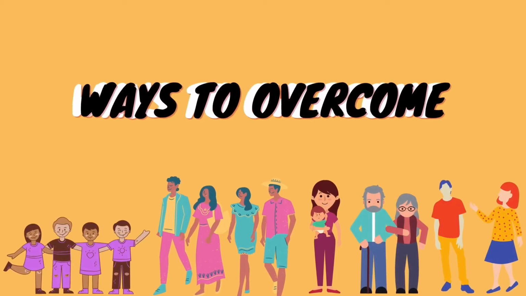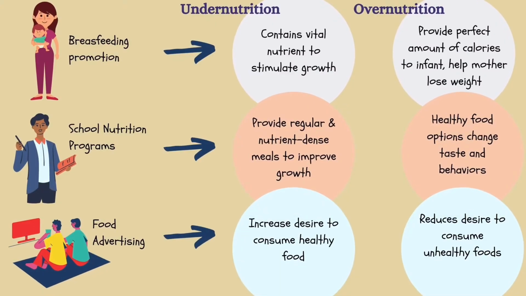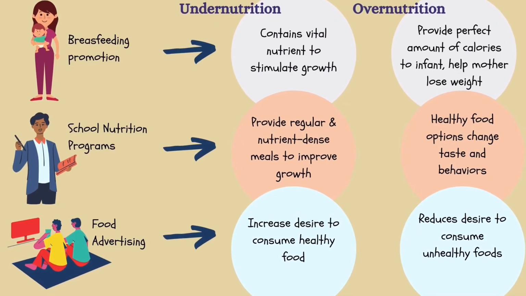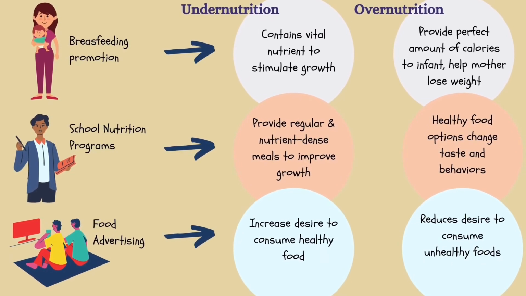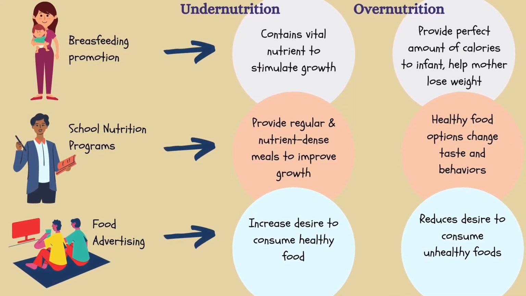Ways to overcome. There were several ways to overcome double burden of malnutrition. Based on the figure, breastfeeding promotion, school nutrition programs, and food advertising can prevent or lower the prevalence of double burden of malnutrition. Breastfeeding promotion contains vital nutrients to stimulate growth and provide the perfect amount of calories to infants and helps mothers lose weight.